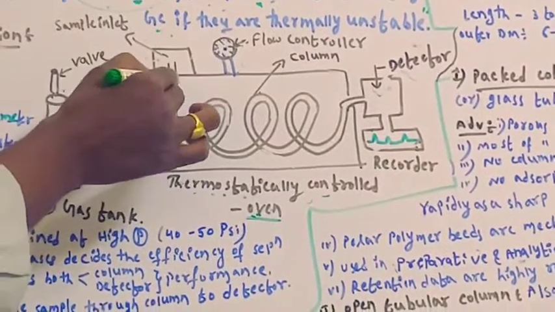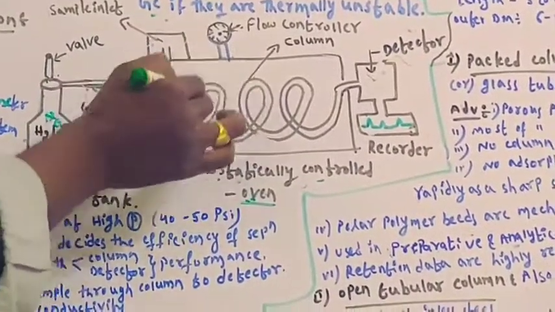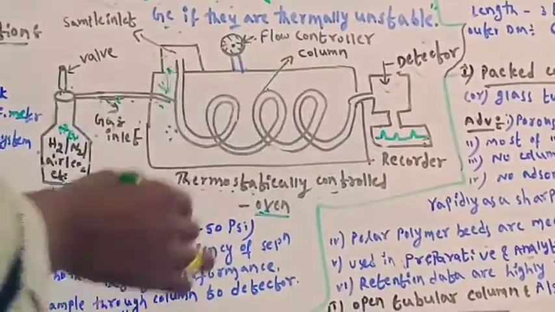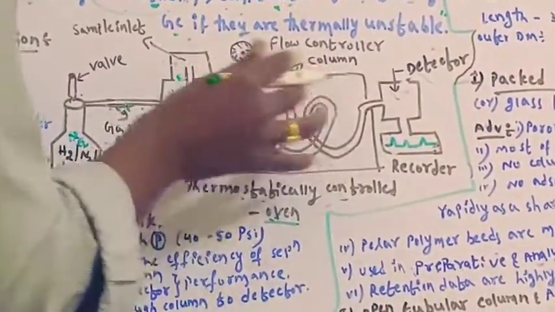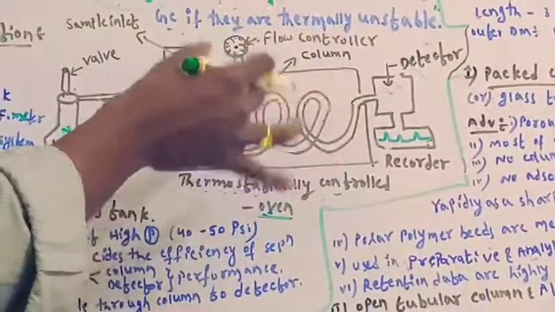Then both of them in mixed form will transfer through the column and finally reach the detector. The column is packed with the stationary phase, meaning adsorbent.